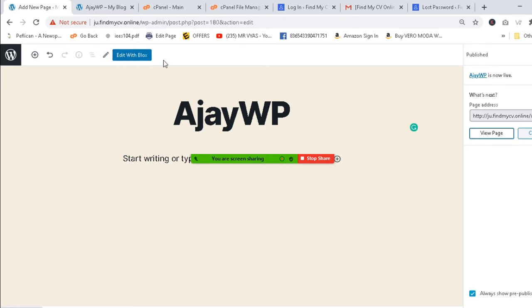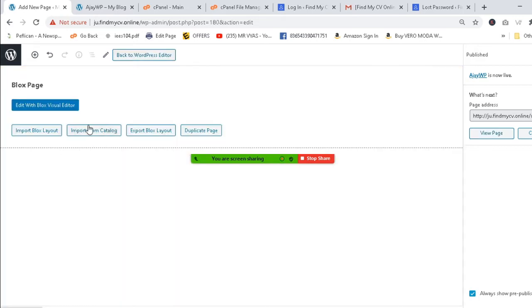Either I will tell you how to reach this page again. No problem. Okay, you can click on the WP if you are not able to find. You can reply to me actually. Edit with blocks, sir. After that, okay, great. Now edit with catalog, the second one in the downside. Import from catalog. Yes, sir.